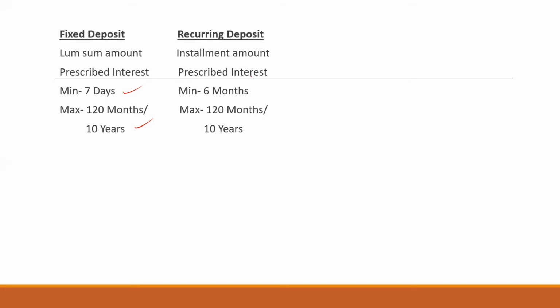Okay. However, you can renew it with any bank. For 15 years, for 25 years, it really depends on you. But in the normal criteria, the maximum FD duration is 10 years, 120 months, right?